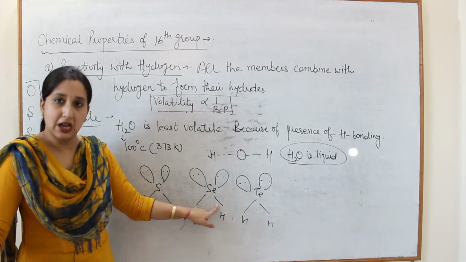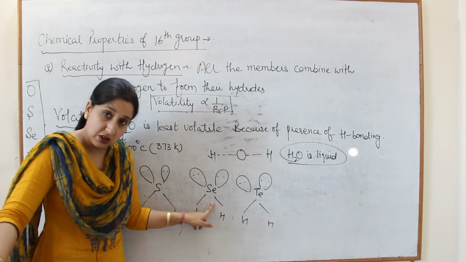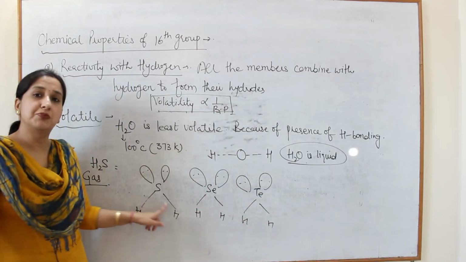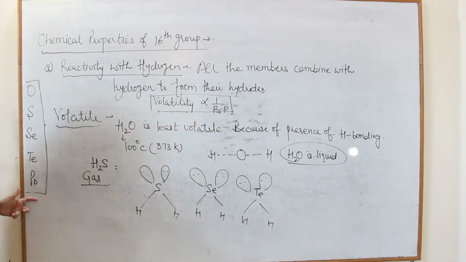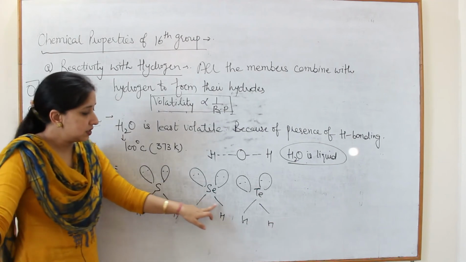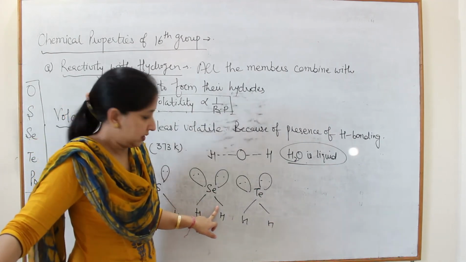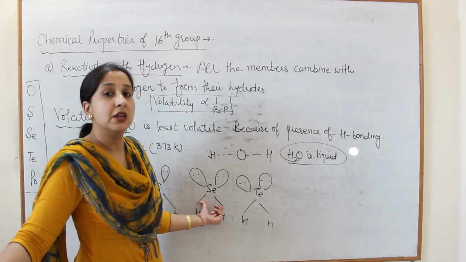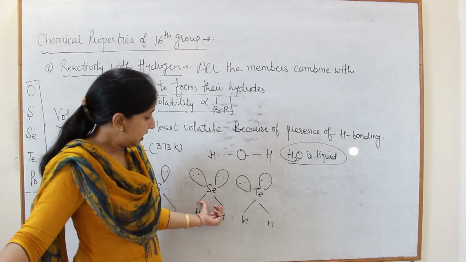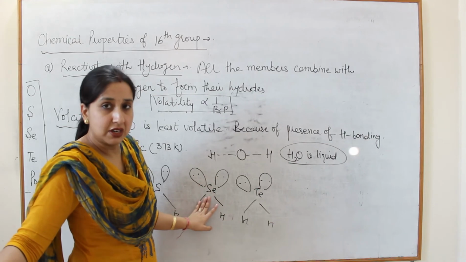These bonds are stronger than these bonds. As we move down the group, these bonds are becoming stronger. So if these are stronger, they can be volatile but with some difficulty.